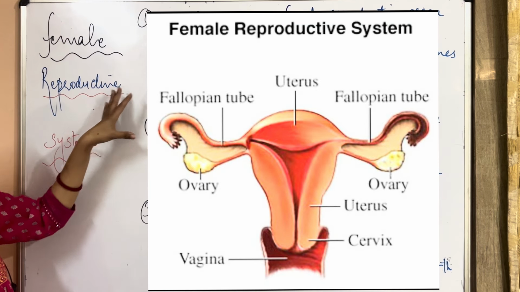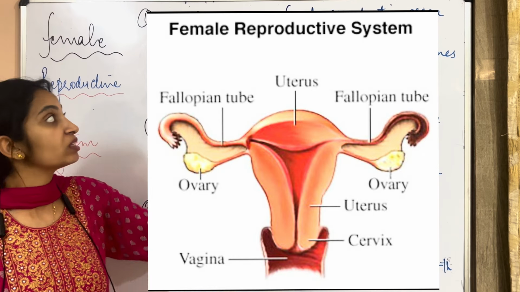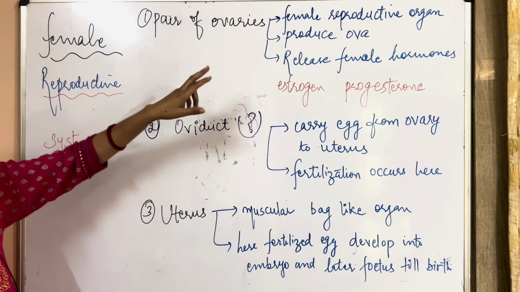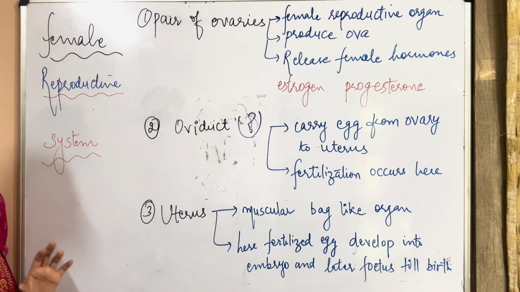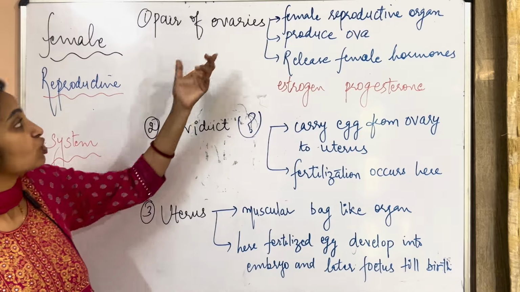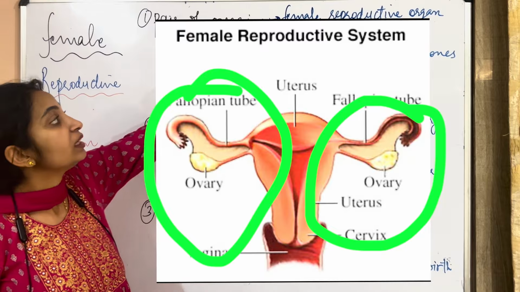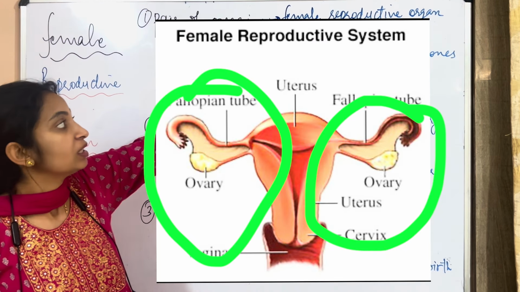So what does the female reproductive system consist of? In the diagram, you can see that it has a pair of ovaries, then the oviduct and uterus. These are the main reproductive organs in the female reproductive system. So first of all, we will deal with the pair of ovaries. These are female reproductive organs.